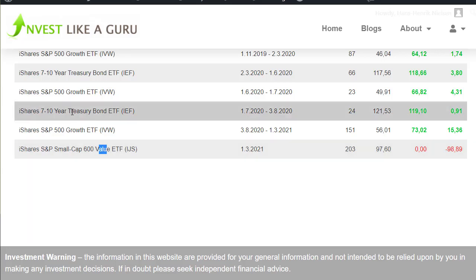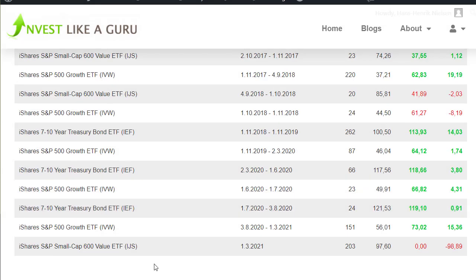And as you can see, of course, you can also choose the bonds here, but this is the big difference.